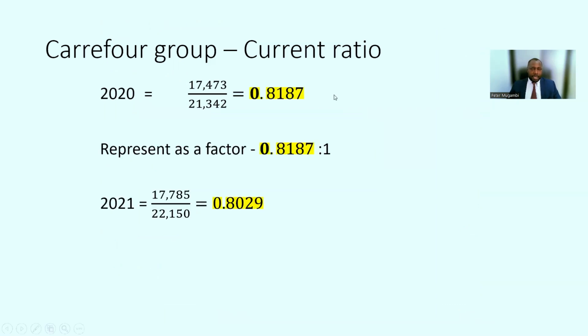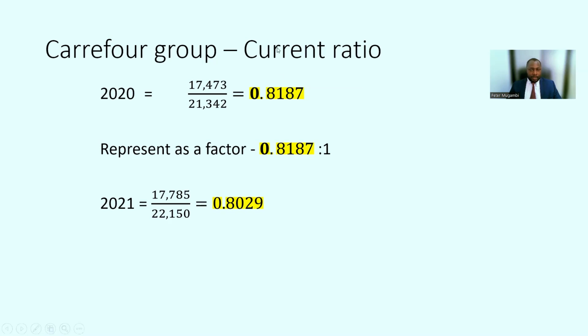And I have already done this computation. So for 2020, from the extract, you have seen that the current asset is 17,473, and the current liability is 21,342. So these are the key numbers. And once you compute that, you will get 0.817.